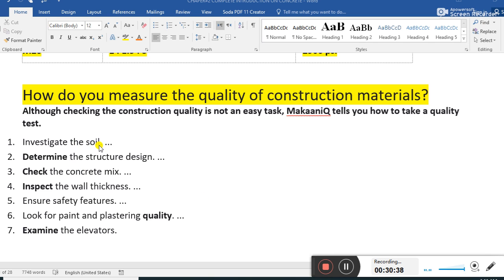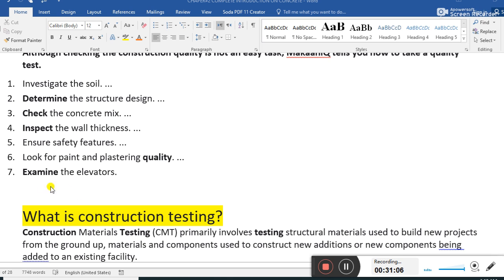Investigating the soil, determining the structural design, checking the concrete mix, this is important. Inspect the wall thickness, yes, this is also a factor. Ensure the safety features. Look at the paint and plastering quality, this is also another factor. And examine the elevator.